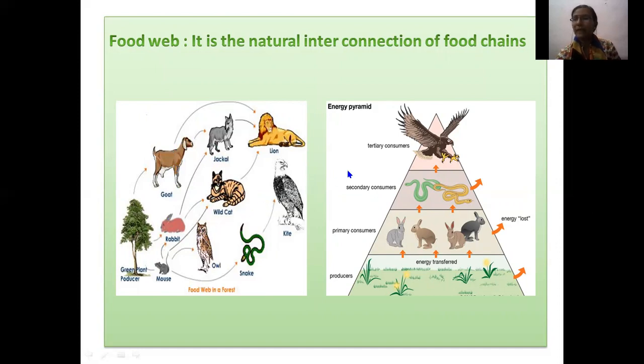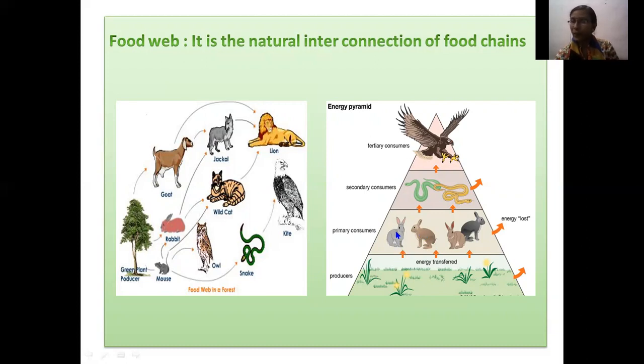Now here is the flow of energy pyramid. The number of producers is more in comparison to the consumers. So the first ones are the producers, the green plants. They are making their own food, taking energy from the sun. The energy from the producers, the green plants, is transferred to the primary consumers. That means these are the herbivores which depend on the producers.